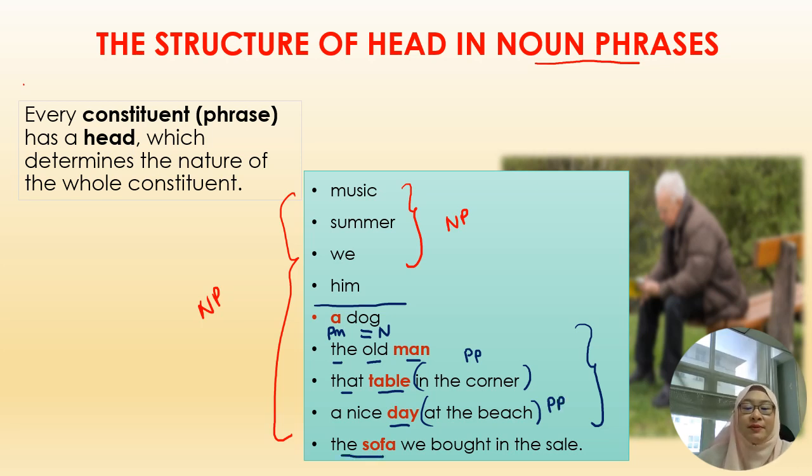The sofa, this is a noun phrase pre-modified by an article, and we bought in the sofa we bought in the sale. So here the sofa basically we bought in the sale. So that is a noun phrase. It's being modified by another clause. So this is a clause. In the upcoming topic we're also going to go into clauses, but first we look at the phrase dulu. Okay, next.